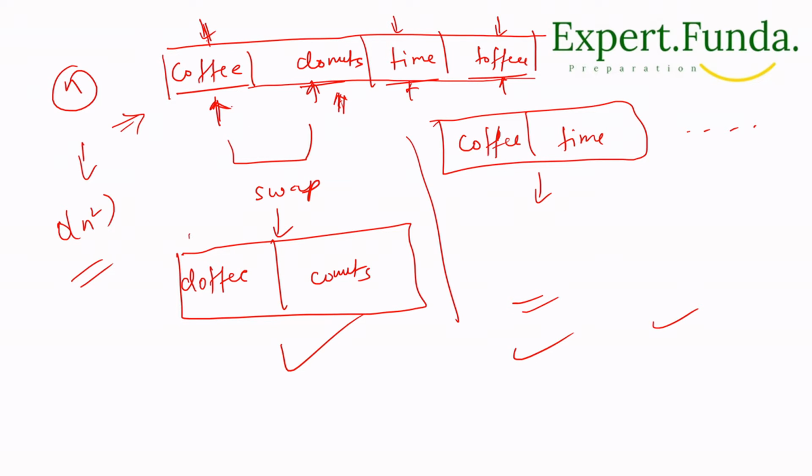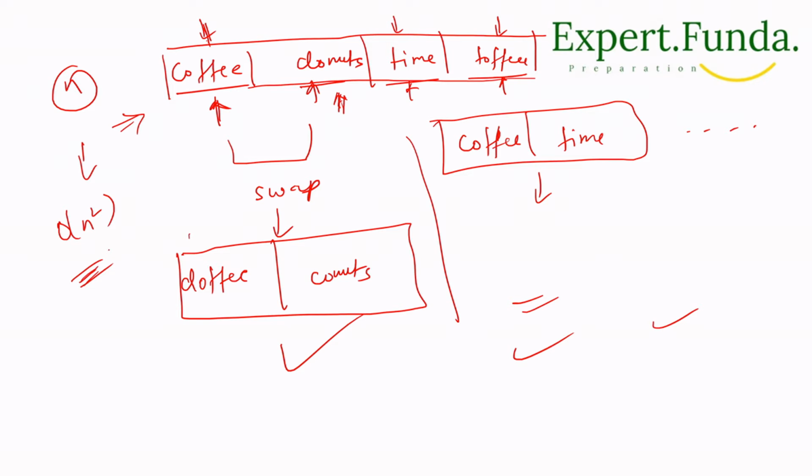Like coffee and toffee will not work. So in total, 6 pairs are coming, right? So in total n square pairs we have to check, right? So this approach is likely to exceed the time limit, right? That implies that we should look for a better approach, right?